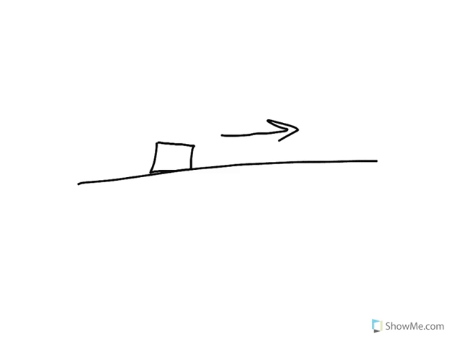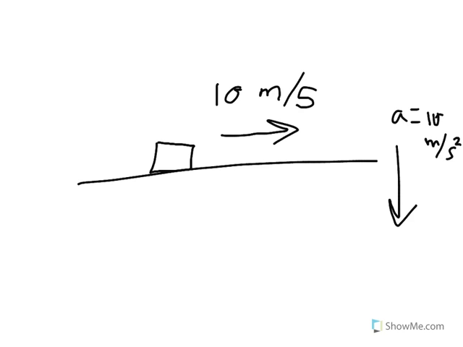They could say that you have some object or some mass, and it's going across a frictionless table. It's called a box again. And they can say that it's pushed or whatever, and it doesn't really matter. It's on a frictionless table, and it's moving to the right at 10 meters per second. And they could say it comes off the end of the table and falls off, and its acceleration falling down is 10 meters per second squared. And they could say, while the box is on the table, when it's right here, moving, what is the net force acting on this box, or what is the acceleration on this box? And the answer is there is none.